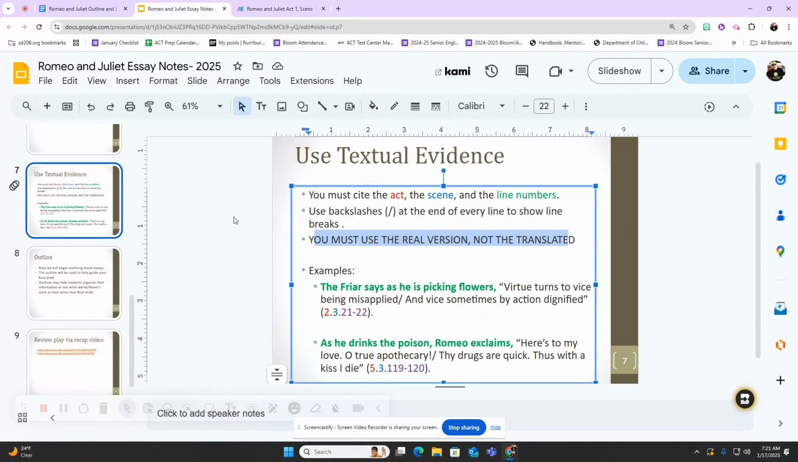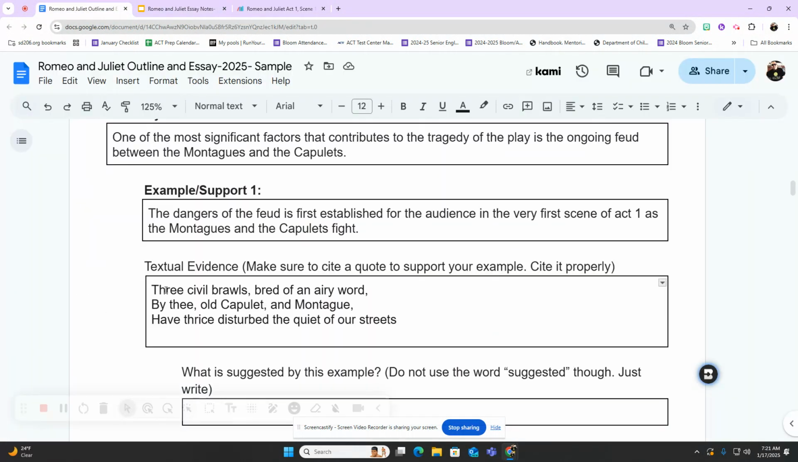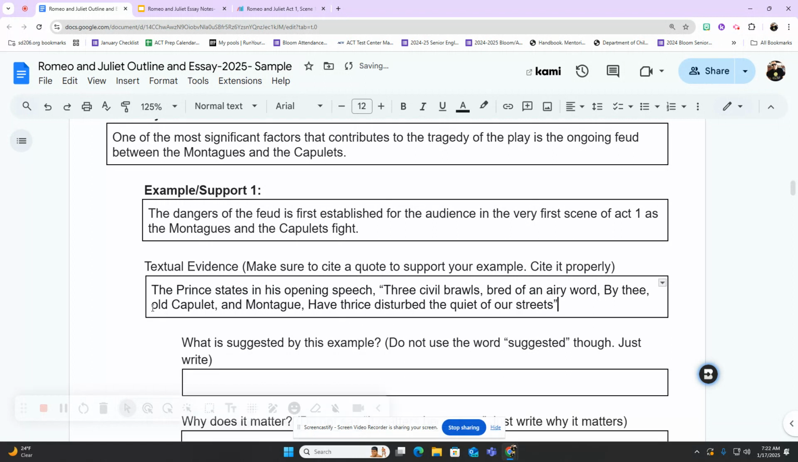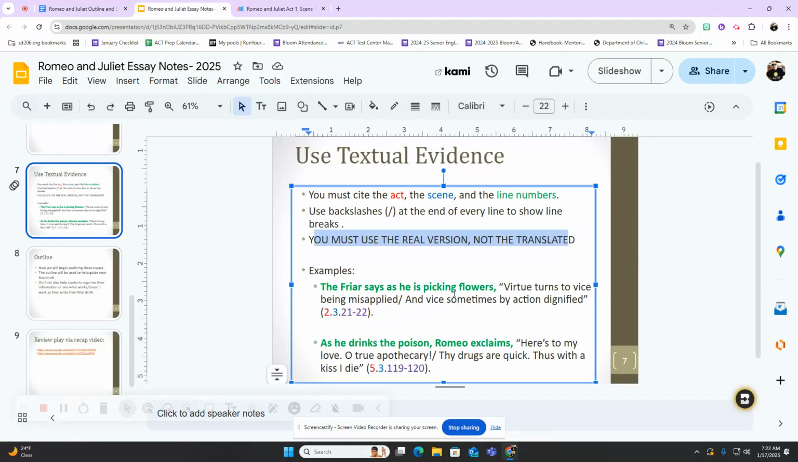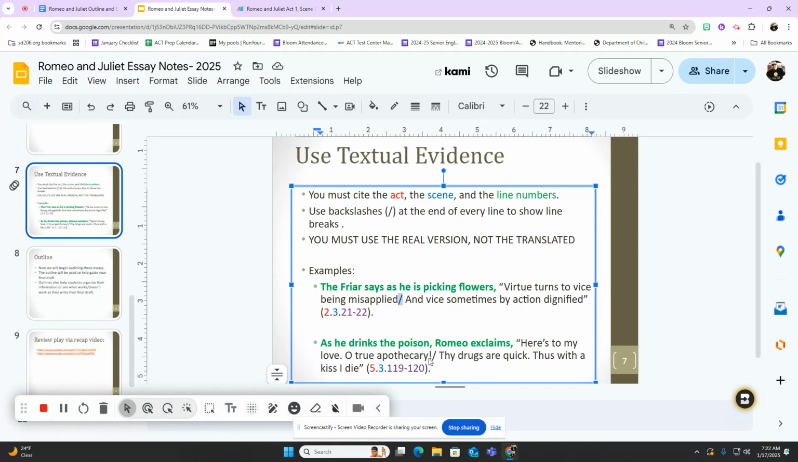All right. So now I'm ready to cite this. First thing I need to do is introduce who is talking and who they are talking to, or what the context of this moment is. So I'm going to write the Prince, and I'm going to capitalize Prince because that's the name of the character, states in his opening speech, comma. Now I'm going to throw quotation marks around this quote. But again, look at it. It's still not lined up properly. So I need to bring this line back up. Clean that up there.